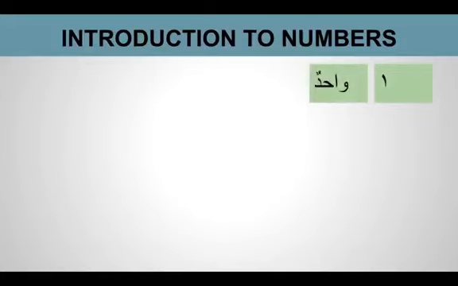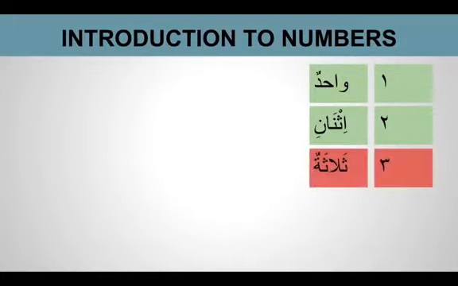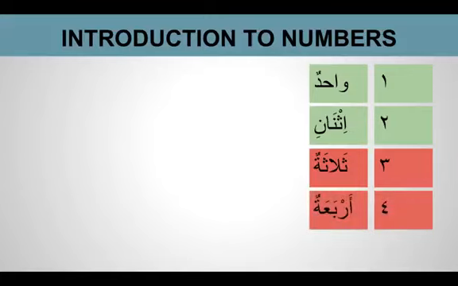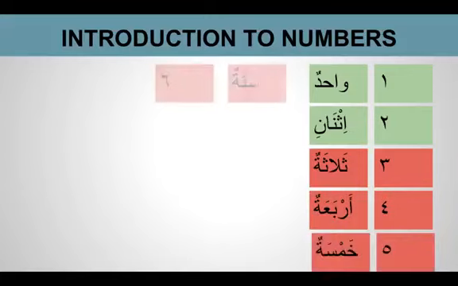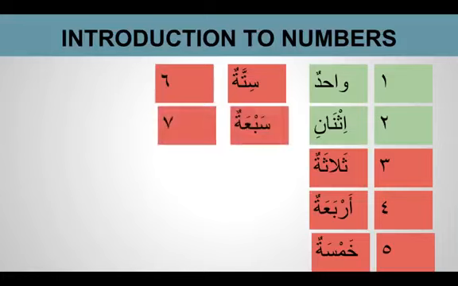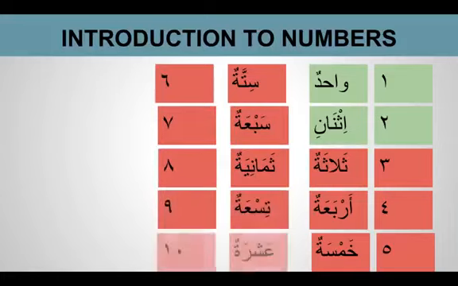واحد اثنان ثلاثة أربعة خمسة ستة سبعة ثمانية تسعة عشرة. So this is 1 to 10. So in this book 1, Dr. Abdul Rahim introduces us to numbers 1 to 10.